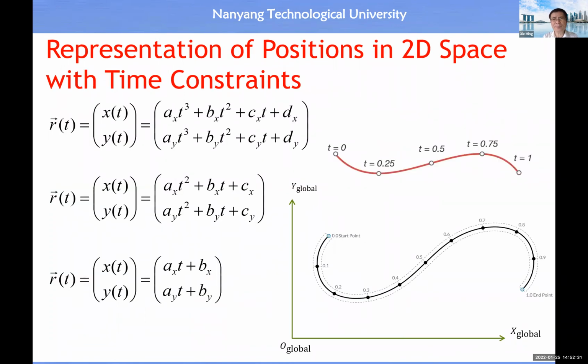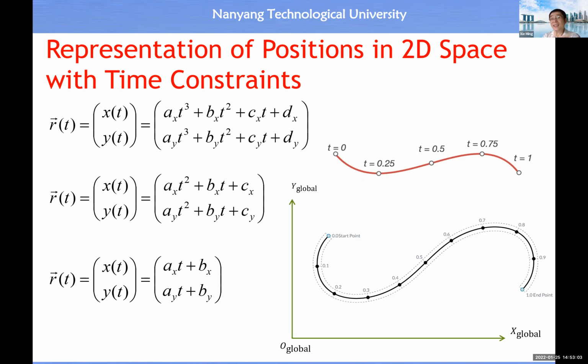Then let's say we want to impose the time constraint and we want to know the time function for x, y coordinate plus theta, because there's a change of orientation. So in a two-dimensional space, we just need these three coordinates, x, y plus orientation theta, which should be good enough. The good news is we can have an individual time function for the x coordinate, for the y coordinate, for theta.